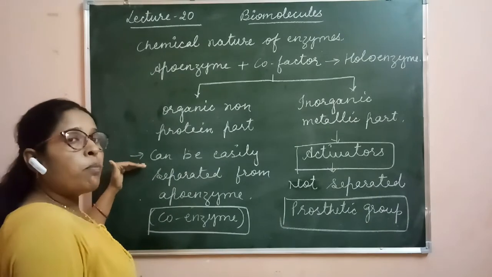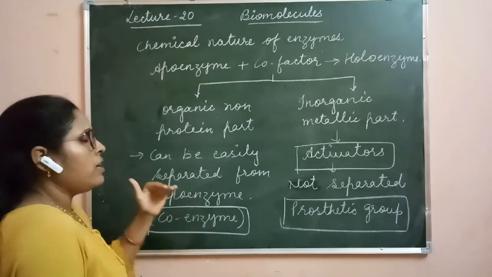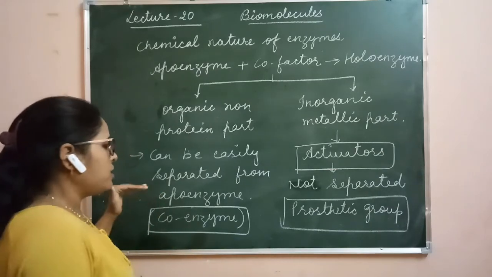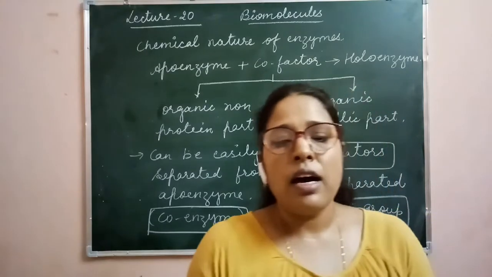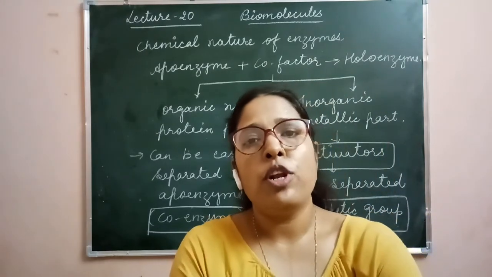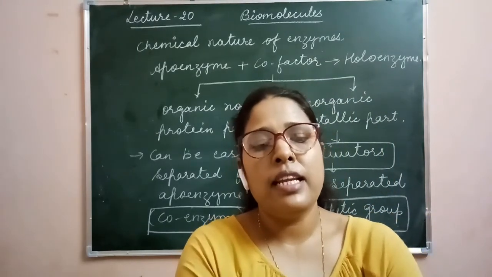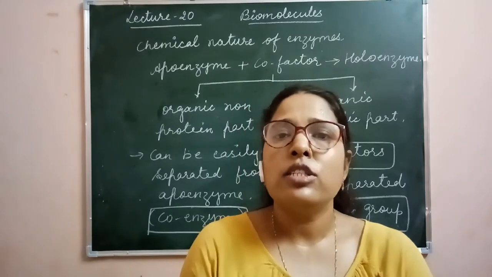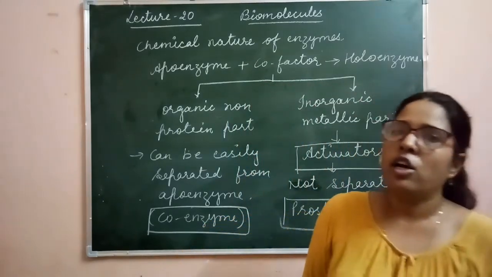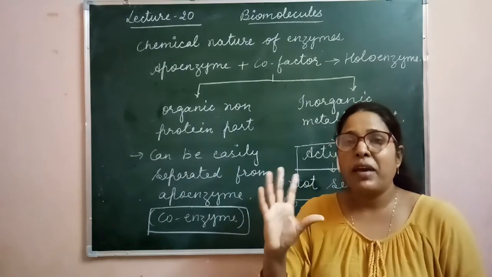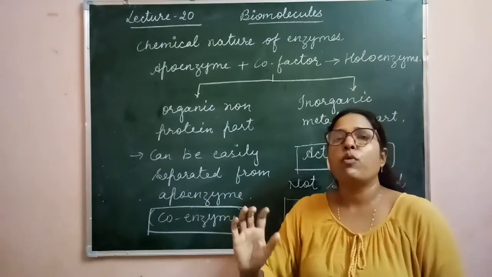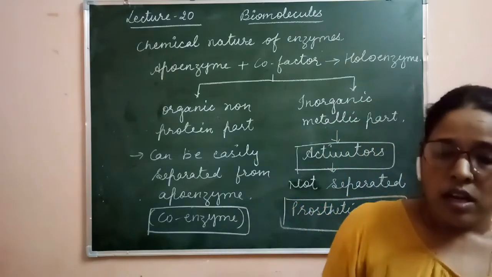The organic part can be easily separated from the apoenzyme and is called coenzyme, and the metallic part cannot be easily separated and is called the prosthetic group. So this is the classification of enzyme on the basis of which type of protein they are having.